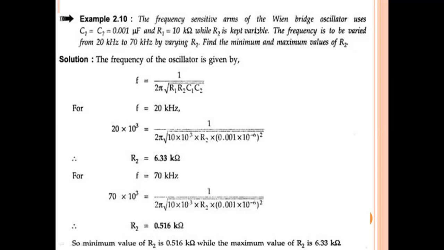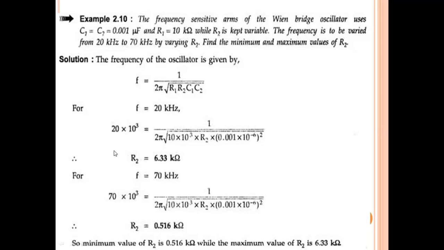First, the frequency is 20 kHz. Let us find the value of R2 at this first frequency. That is the minimum resistance. So F equal to 20 kHz, and we know all the remaining data. R1 value, C1 value, C2 value, so let us substitute all these values.